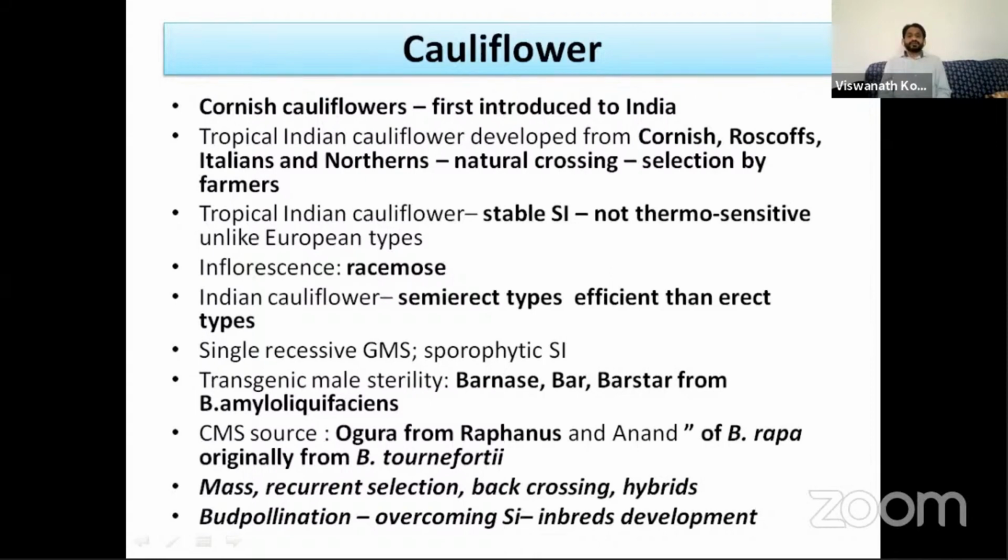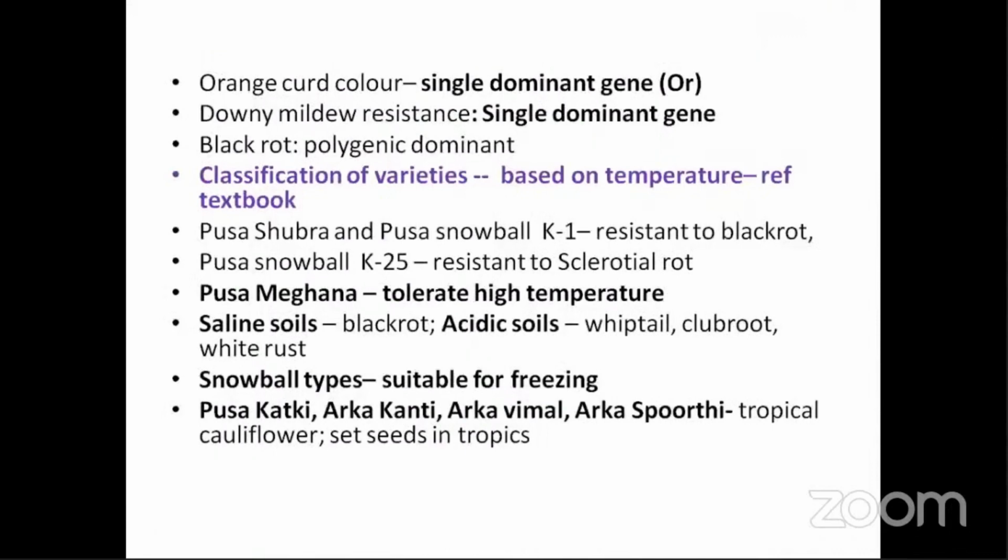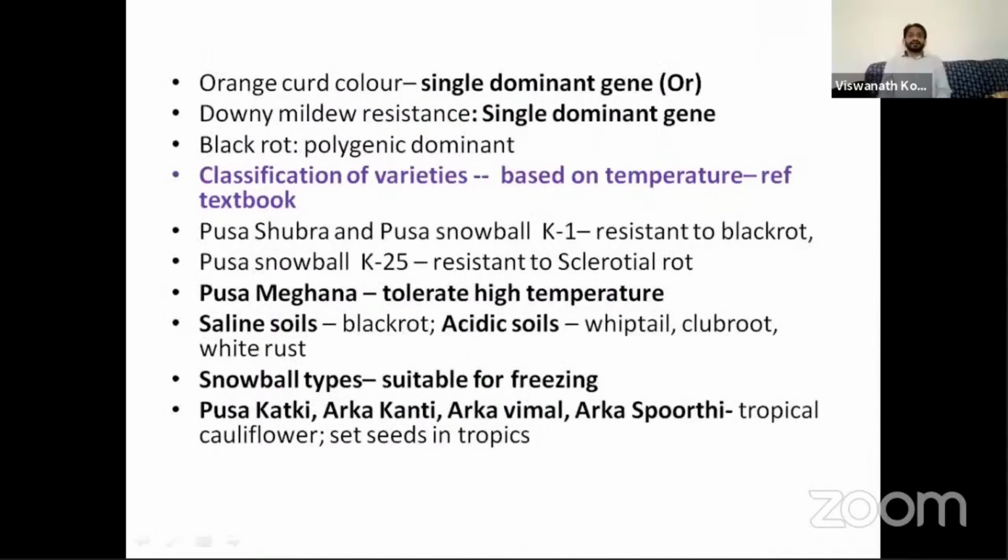So here also, to overcome the self-incompatibility, we have to do the bud pollination. And one more important thing is the orange curd color. Orange curd color in cauliflower is found by a single dominant gene.